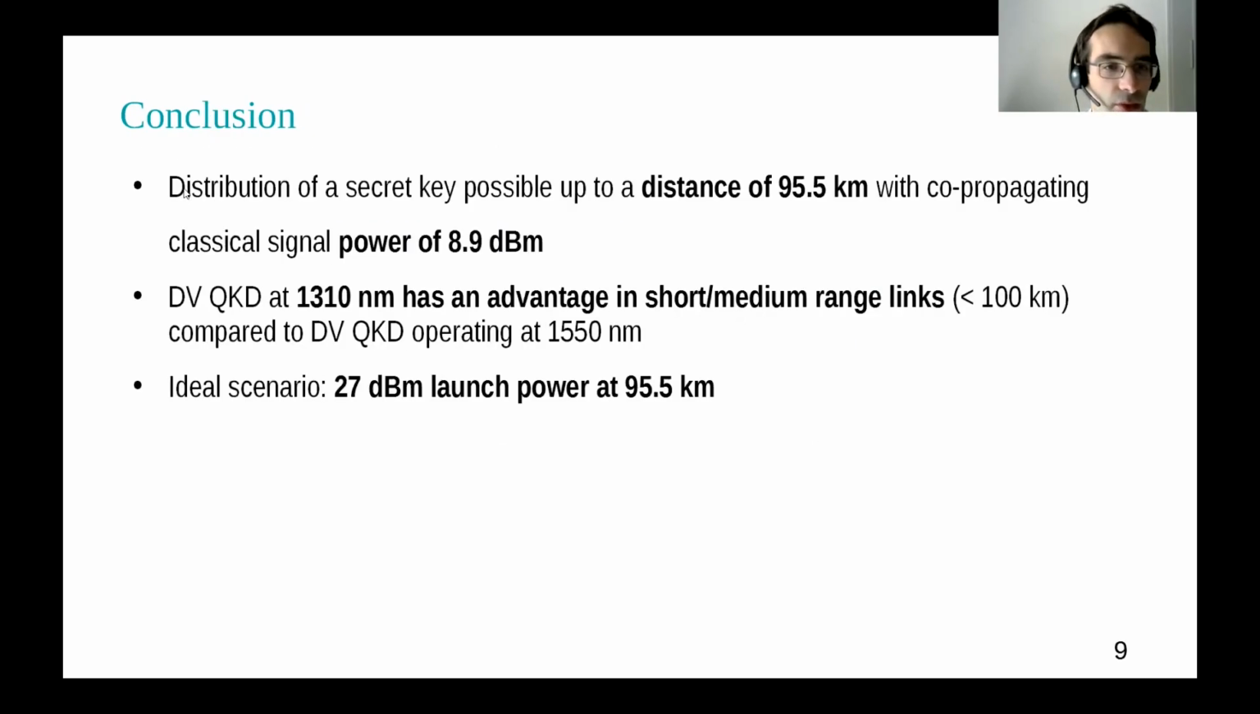And with this, I want to conclude. We could show that we can distribute a secret key up to a distance of 95.5 kilometers with our system, while we have co-propagating classical signals at a power of up to 8.9 dBm. Additionally, we can say that discrete variable QKD systems at 1310 have an advantage in short and medium range links compared to systems operating at 1550 nanometers, which is especially important in metropolitan area networks where the distances are usually smaller than 100 kilometers.